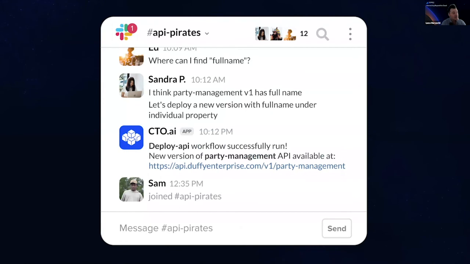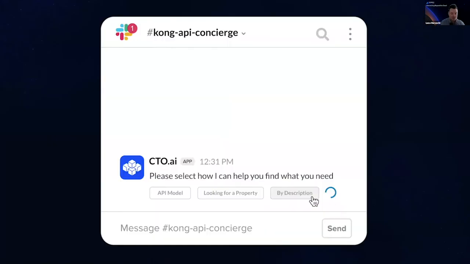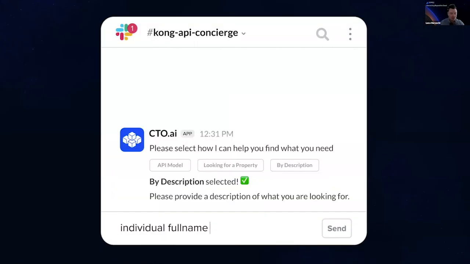And that's it. And that's when you connect again with people, because let's not forget, behind these APIs, there are real people, right? And we don't want to forget about that. And there are different types of search that you can do also by business domain. Imagine that you are searching for a specific description, right? I said in the manifest, there is also business description. For example, API to provide customer information, right?